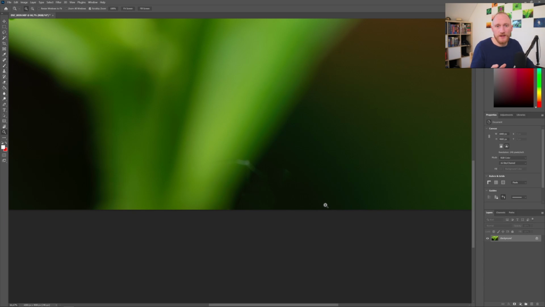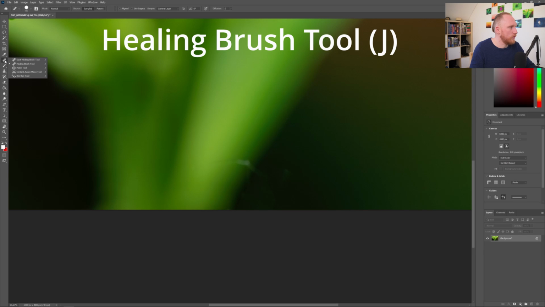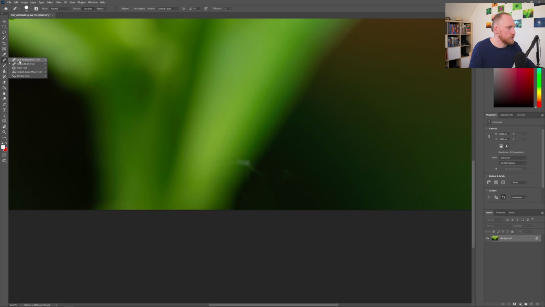Now there is a different technique that might work better. What you can do is go over here into your toolbox and select the healing brush or spot healing brush tool. The shortcut would be J. Now what this is doing is the following. I've selected the brush tool and I've chosen a large brush size, but I just want to demonstrate the concept for now. If you try to start painting, you will get an error message saying alt-click to define a source point to be used to repair the image. If I'm clicking alt, you see the cursor changes, right?